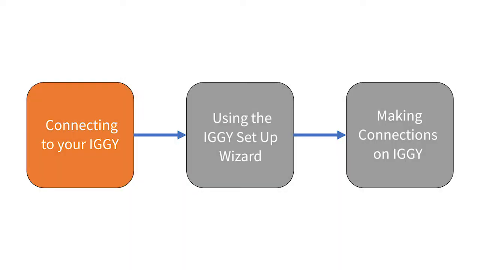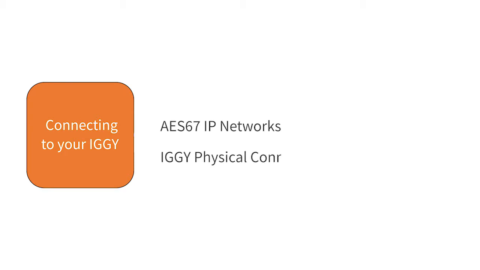Connecting to Your Iggy. This video is part of a series of short tutorial videos which walk a user through the initial device setup and the various ways to make audio connections. This first video describes the IP networks in which your Iggy can be used. It will also show how to physically connect the Iggy and set up the management Ethernet port so that you can communicate with and further configure your Iggy. When you have completed the steps in this video, your Iggy will be accessible through the ROS dashboard system, and you will be ready to configure your Iggy as needed for your application.